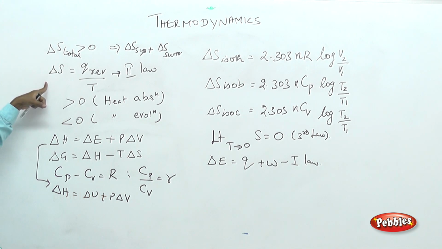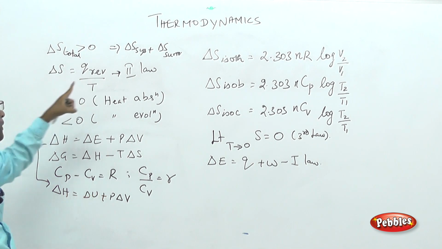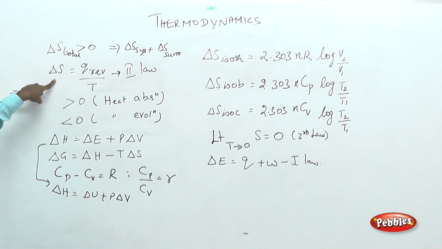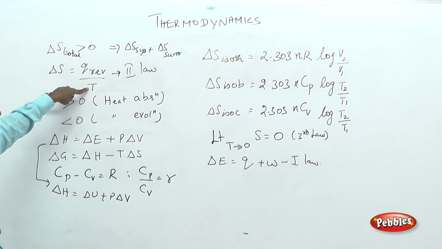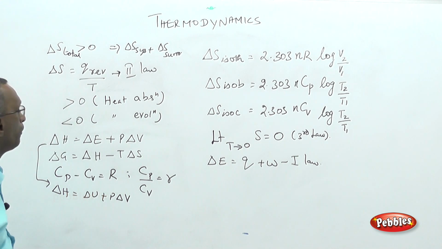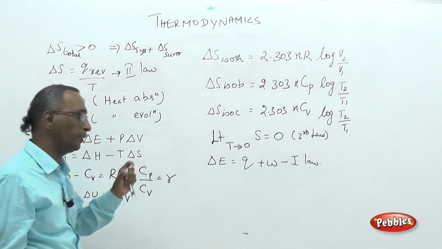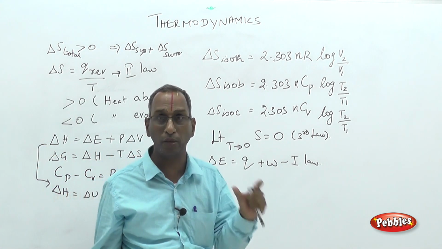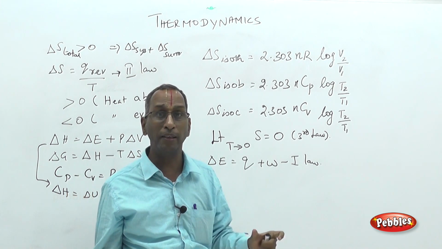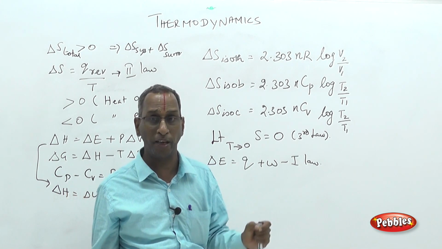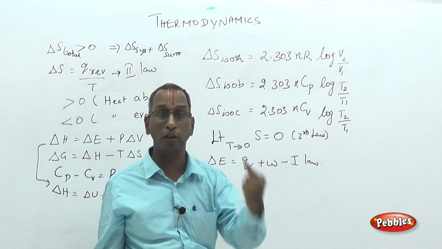That is one version. Mathematical statement of the second law: delta S, the change in entropy for a system, is equal to the reversible quantity of heat supplied at constant temperature divided by T. At what temperature? The temperature at which it is supplied or removed. Already we have seen that any process like boiling or melting takes place at constant temperature. So, for boiling we have to supply energy.